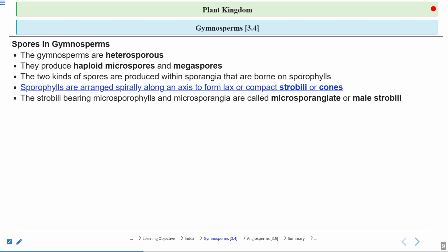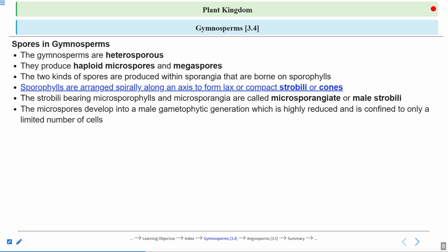These terms are very confusing, so try to focus. The strobili means the aggregate of the sporophylls that bear microspores in the sporangia, and these are called microsporangiate or male strobili.